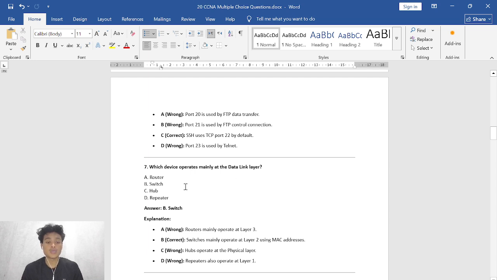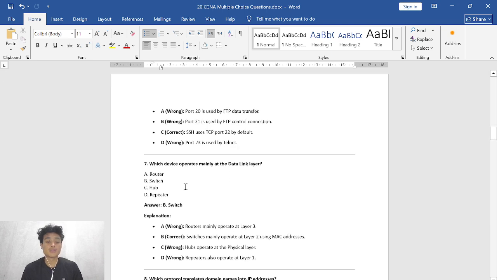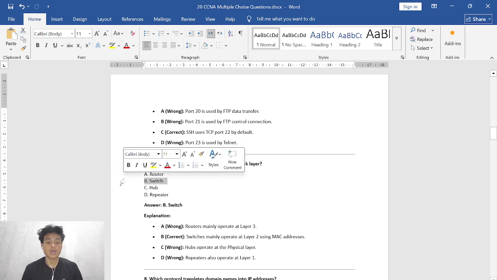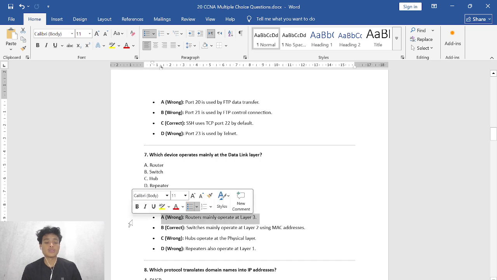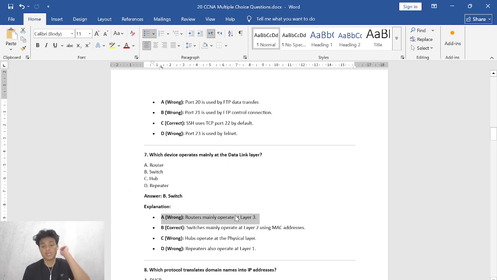A, router, B, switch, C, hub, D, repeater. So the correct answer is B, switch, not a router, not hub, not repeater. Why is this the correct answer? So here's the explanation. A, why is it a wrong choice? Just because routers mainly operate at layer 3, at the network layer, not the data link layer.